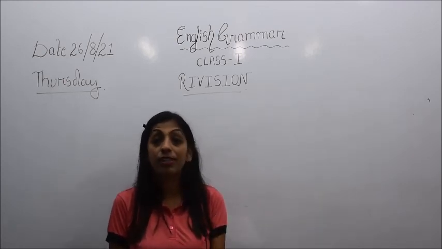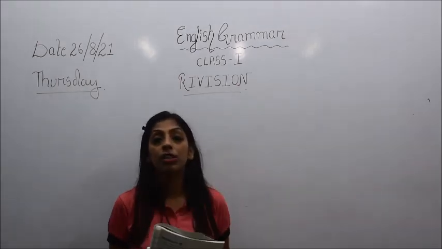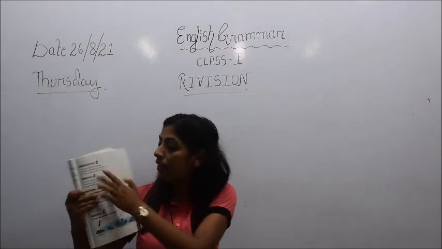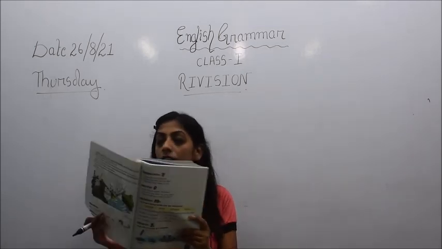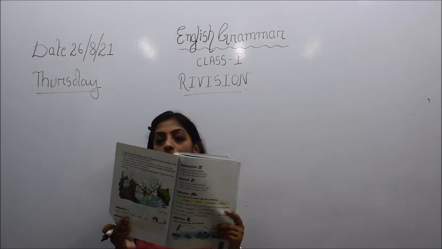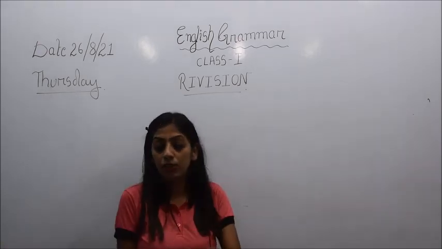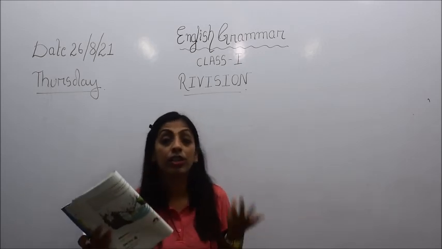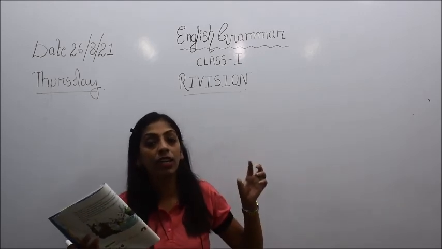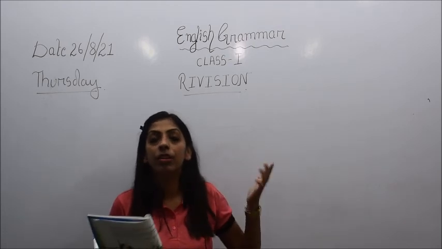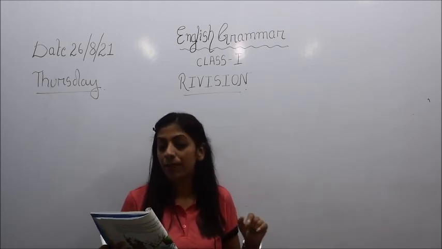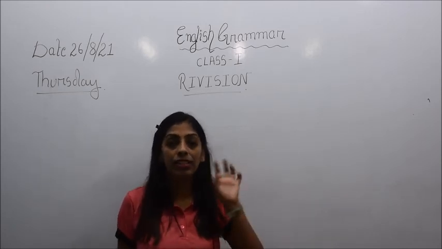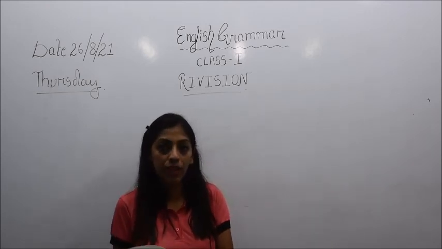So what you need to do is learn everything, especially the question answers and the poems. Then in the next lesson, The Bubble, the Straw and the Shoe, 3 questions are there. Number 1 is name the 3 friends. I may give you this question. You have to write down the names of the 3 friends: the bubble, the straw and the shoe. Then where did they go, what did they want to do, all these things. Only 3 questions are there, so you have to learn them.